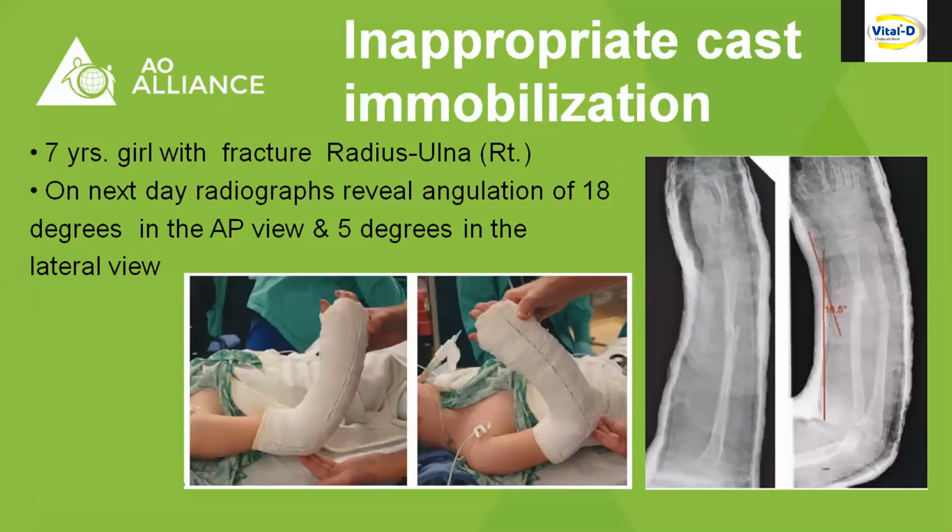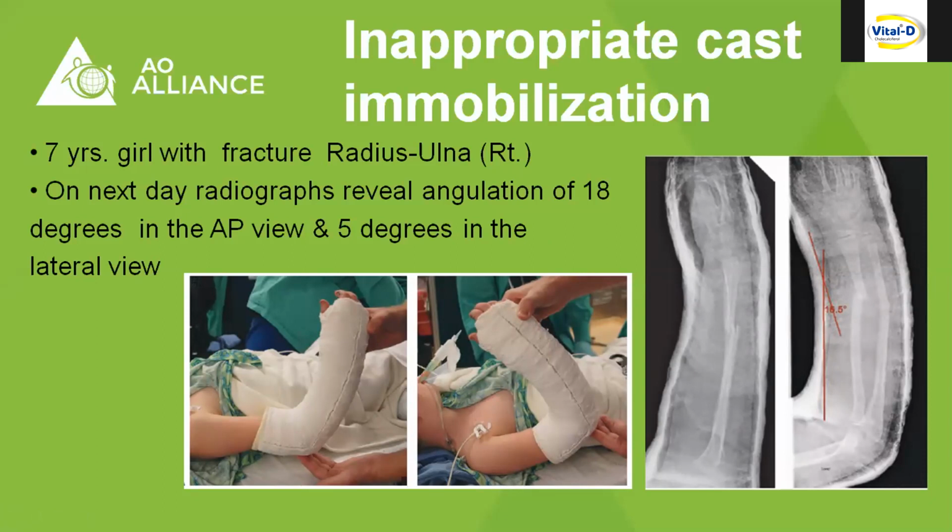This 7-year-old girl with fracture radius ulna presented to the orthopedics outpatient department. She was treated by closed reduction and application of a long arm full plaster. But you see, the plaster was not adequate. The plaster was with an excessive amount of padding as well as an excessive amount of casting. The length of the cast was not adequate. Proximally it was short, distally it was long. The result is the loss of reduction.